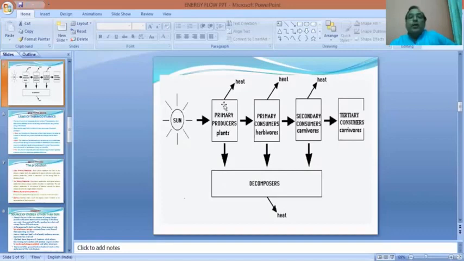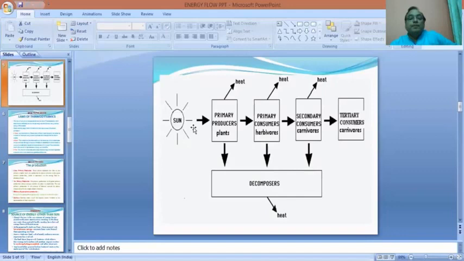So part of the energy is lost as heat, and part is transferred to primary consumers, and primary consumers are the herbivores, that is the animals which feed upon the plants for getting their food, for getting energy.